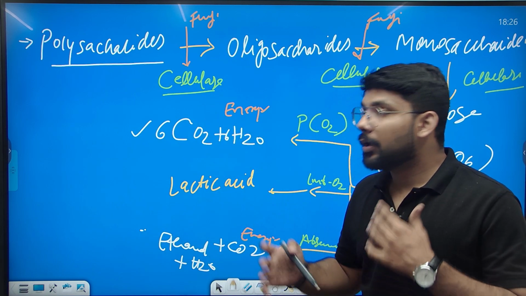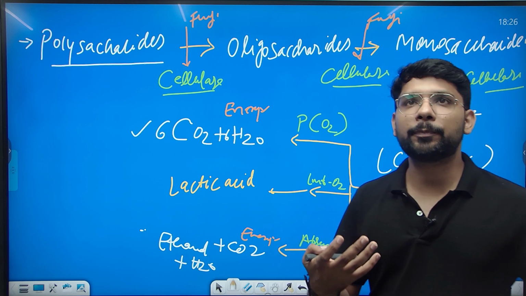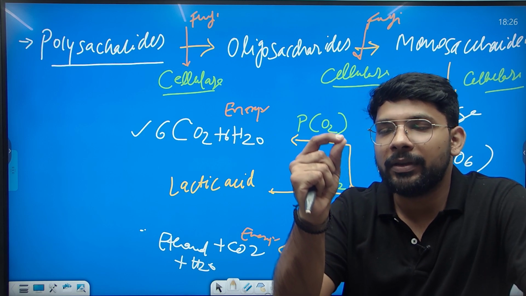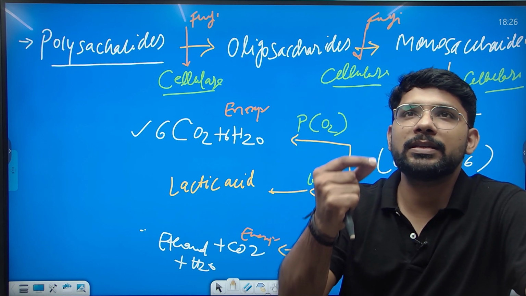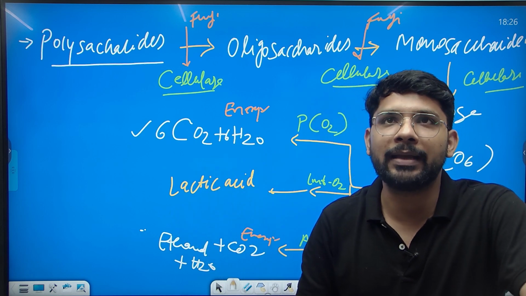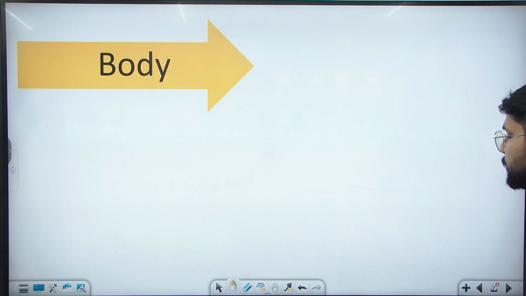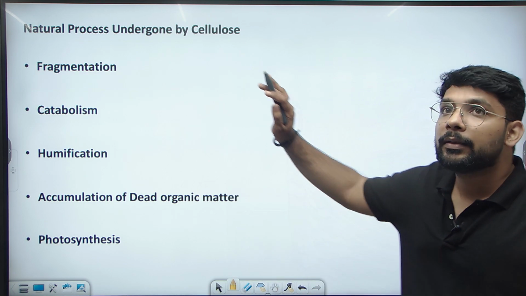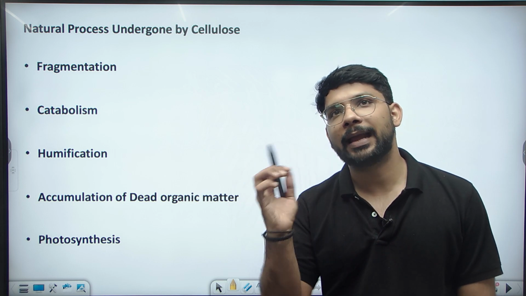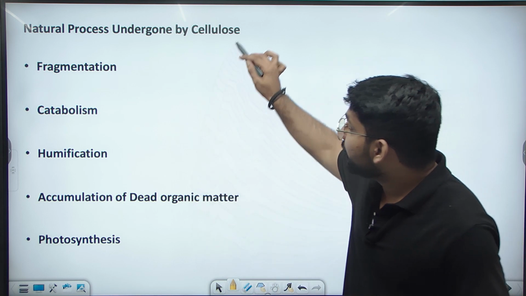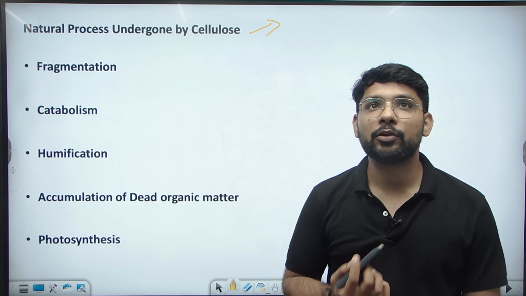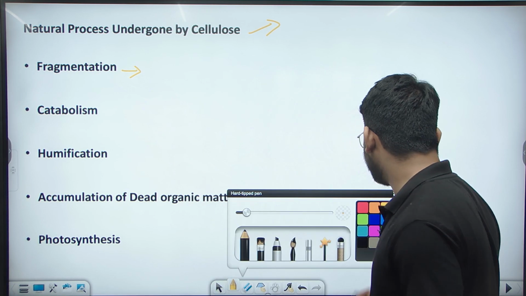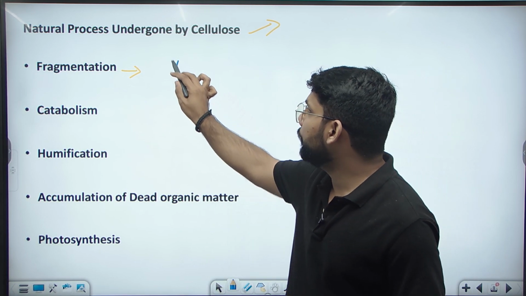Okay, now come to the processes which are required here. The question is asking us to list down the processes under which the cellulose is broken down into carbon dioxide and water. There can be various natural processes through which cellulose is broken down into carbon dioxide and water. So, natural processes undergone by cellulose. First is fragmentation. Here fragmentation means breakdown.